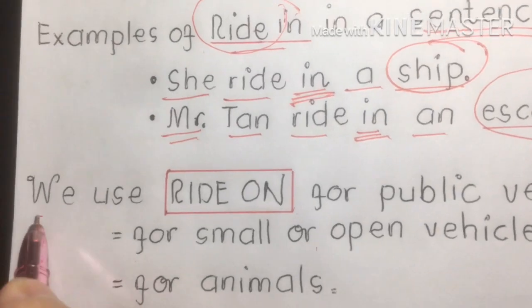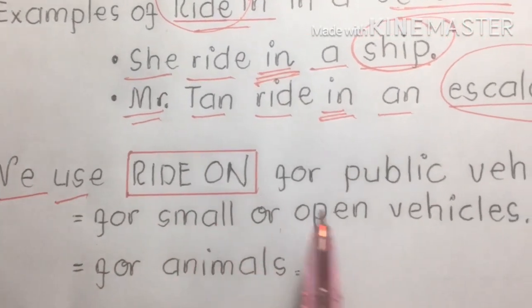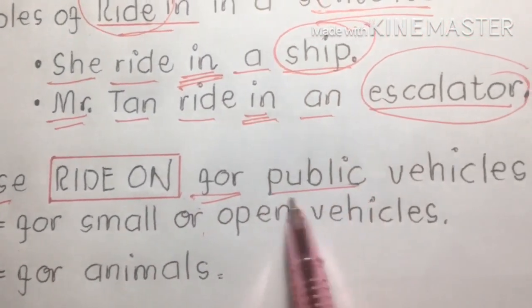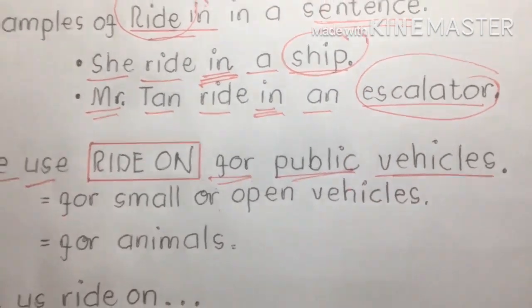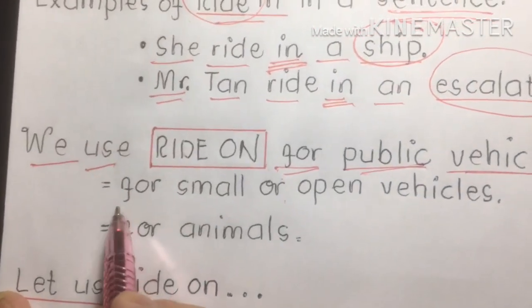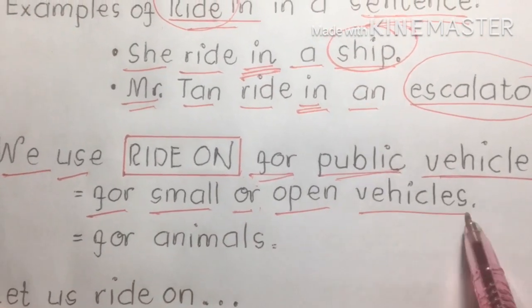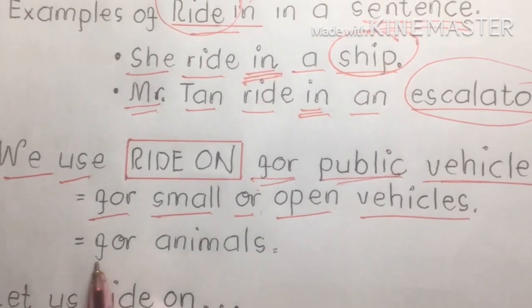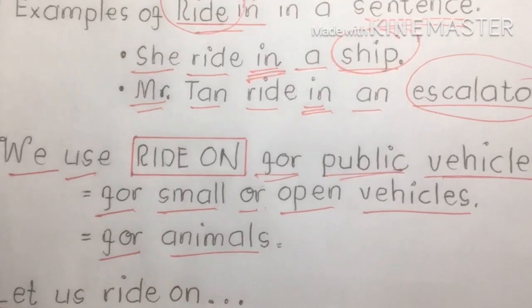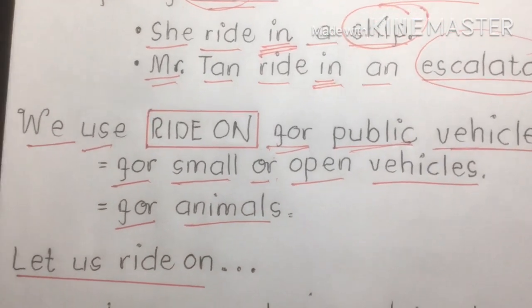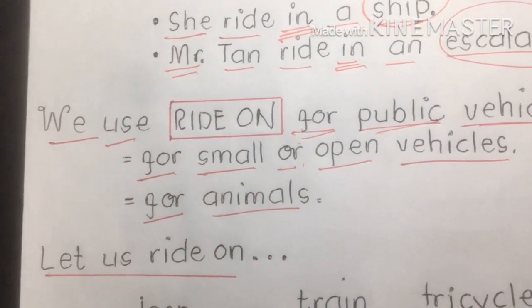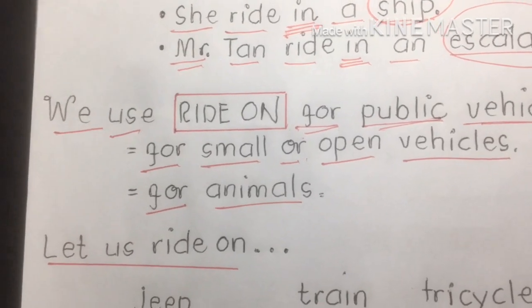Next, we use ride on for public vehicles. You know what public vehicles are? That's for small or open vehicles, or for animals. Of course, we can use ride in also. We have an exemption, so remember, using ride on.